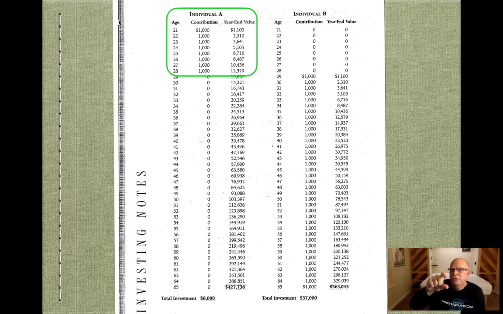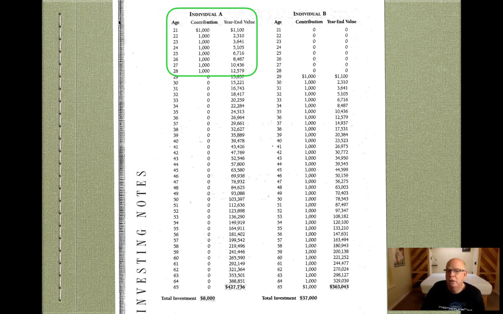And actually it would grow faster than this because this is simple interest and only compounded at the end of the year, which no investment works like that. So this is way slower than what it would really be. But look at the table. So that person will invest for each of the first 8 years of their working career. And then for whatever reasons, they just stopped in this table.